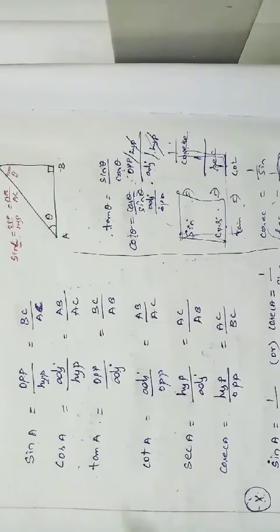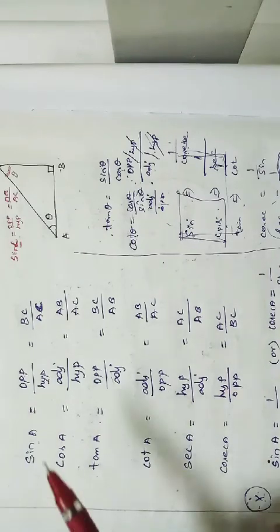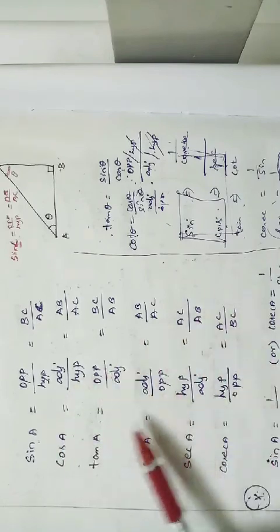How many formulas do we have? Nearly 13 formulas. Each formula you can write 5 times. It's very, very easy. I already told you that if you know sin A and cos A, the remaining things we can easily write, right?